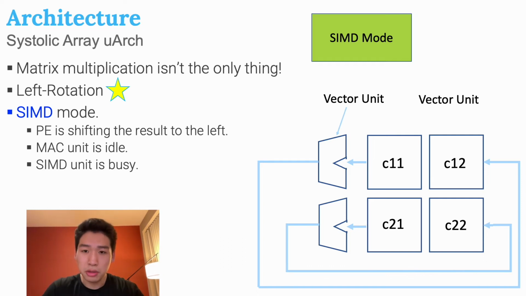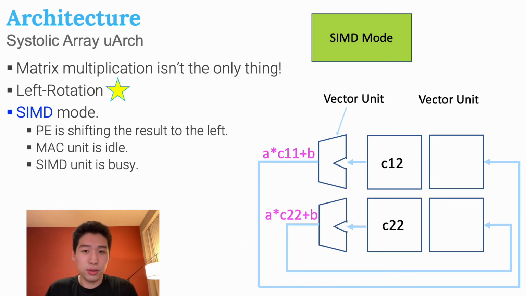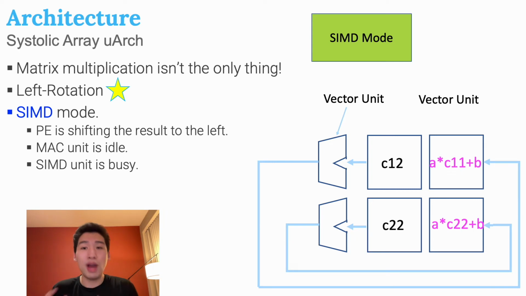In the SIMD mode, the PE serves as the intermediate storage that rotates data to the left. The leftmost PE's output is fed into the SIMD ALU, and the output of the SIMD ALU is then fed back into the rightmost PE's input. Therefore, we perform an element-wise operation to all the values stored in each PE after a complete rotation.